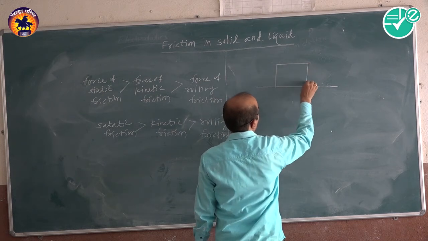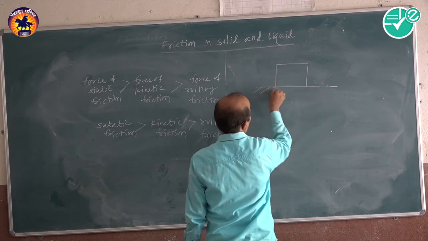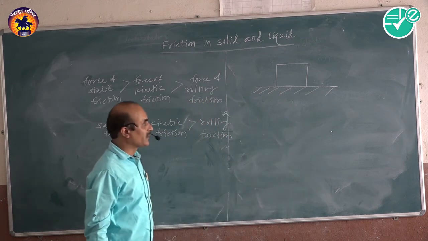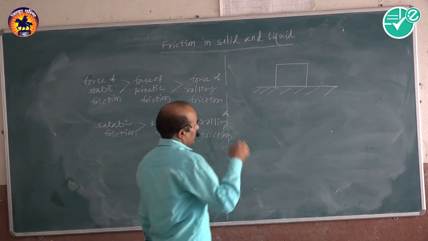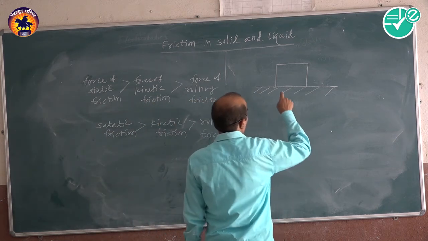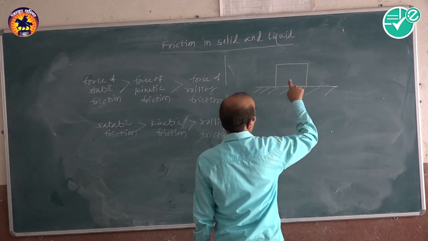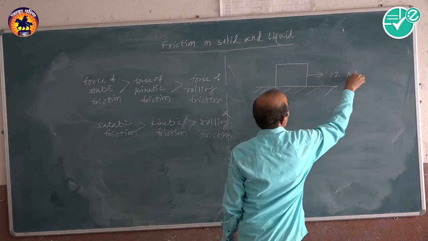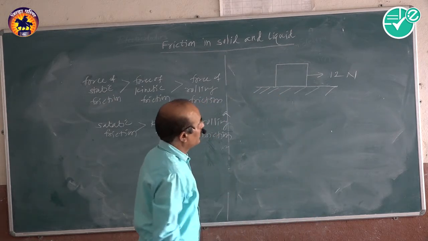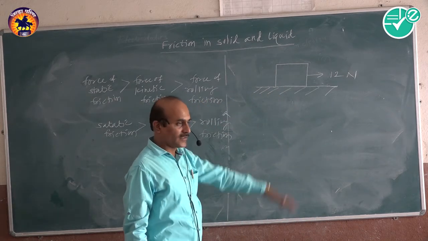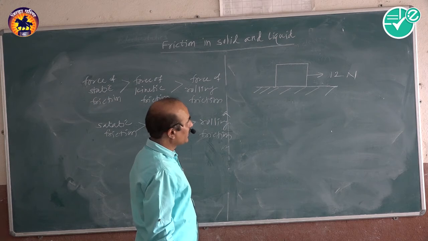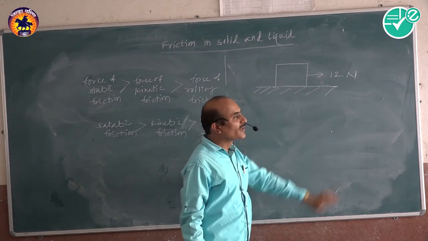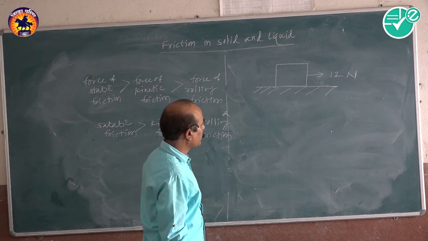Suppose again this is a tabletop and a box or a block on it. Let us assume that for this block, 10 Newton or 12 Newton is the force which is acting on it to move the block. We assume that 12 Newton of force is required to move this block.